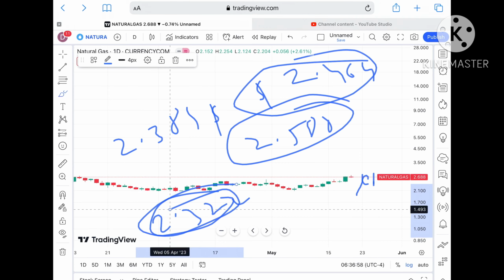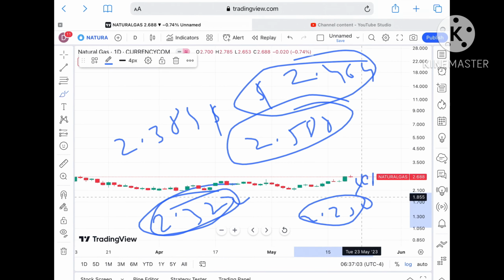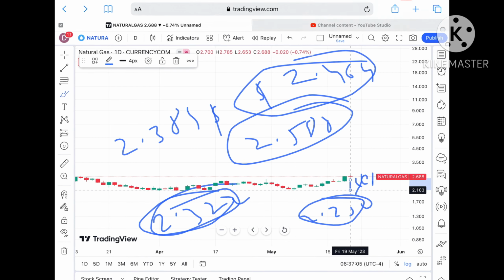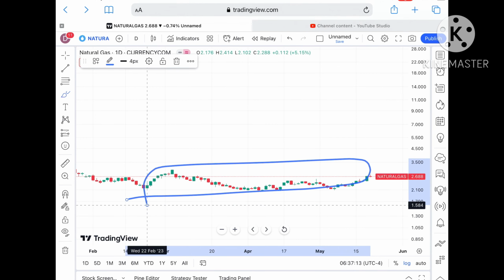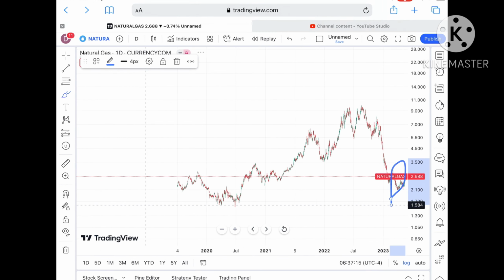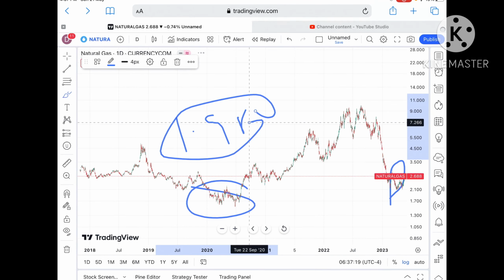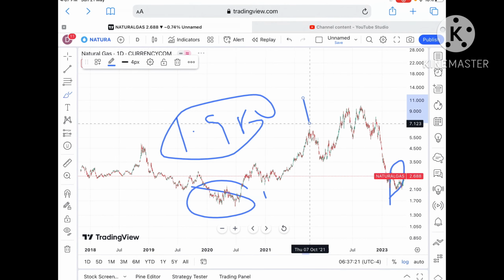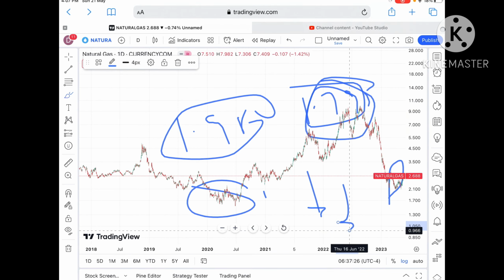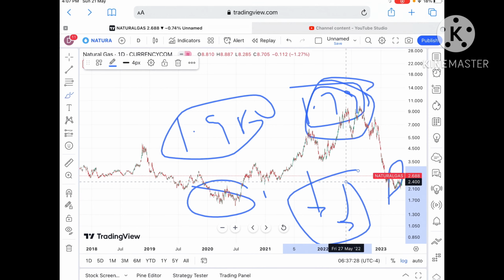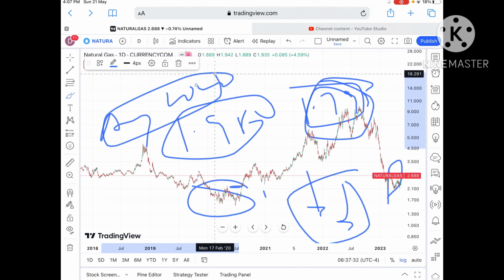Once the price falls below that zone, then a probability of touching 2.232 is there, and once it falls below this level, then it can touch a level of $2.091. Once it moves out from this zone, which is already a weak support, chances are high it will come into this particular zone, and a chance of touching $1.928 is there, and from there it can touch a level of 1.795. Once the price falls below this level, then a chance of going further low will be there, because we have not seen this level since August of 2020.